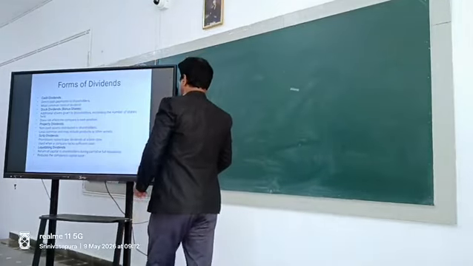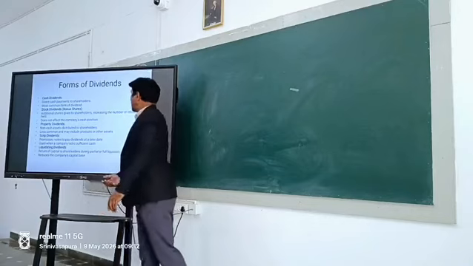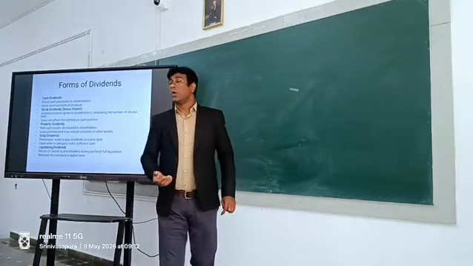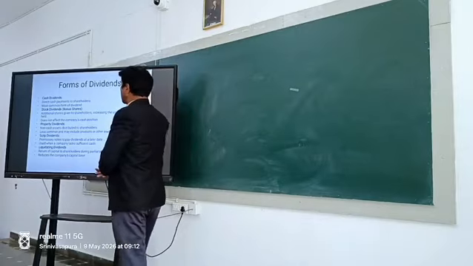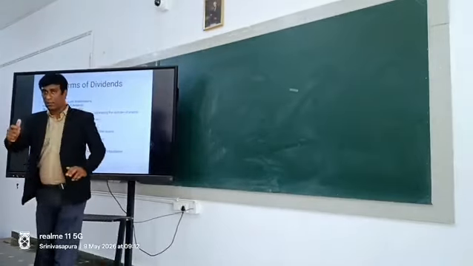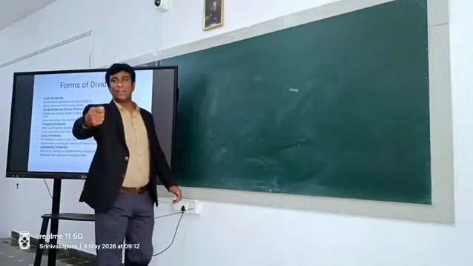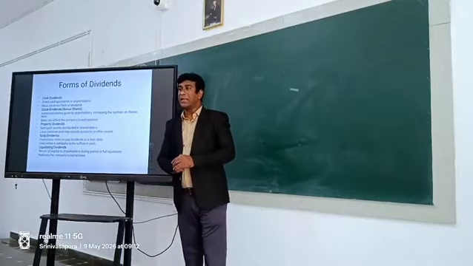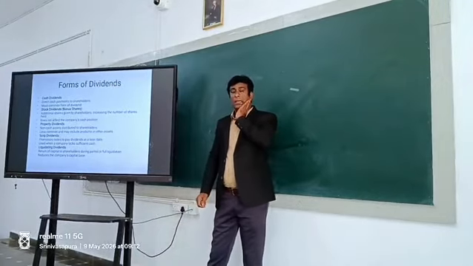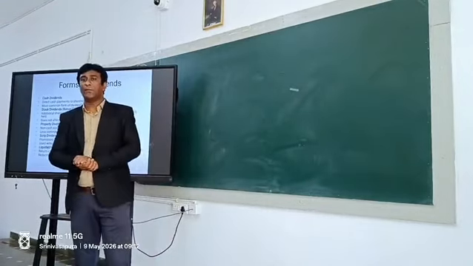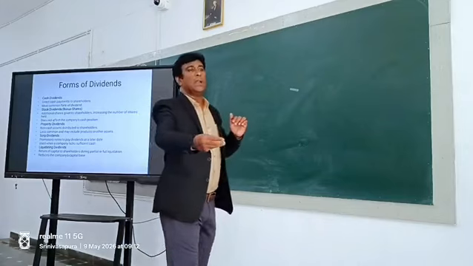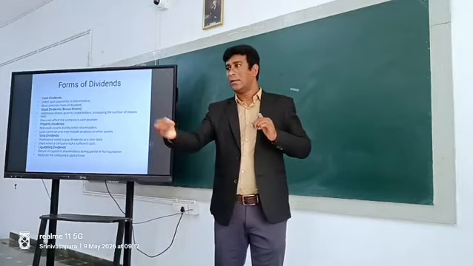Number one, cash dividend. Cash dividend is nothing but paying out the dividends in cash. For example, the company is earning rupees 1 lakh, and out of it the company is declaring for its shareholders, it is giving in cash.